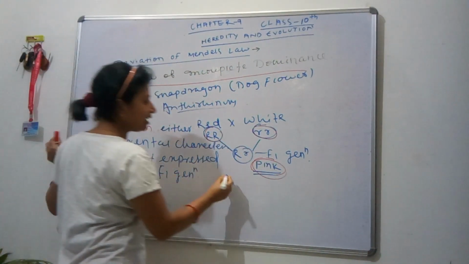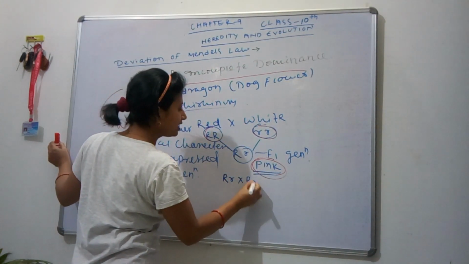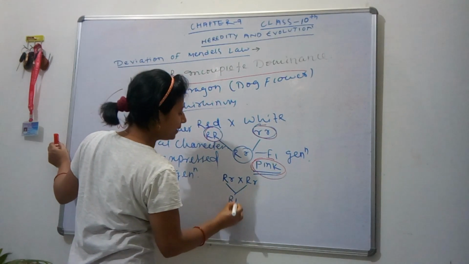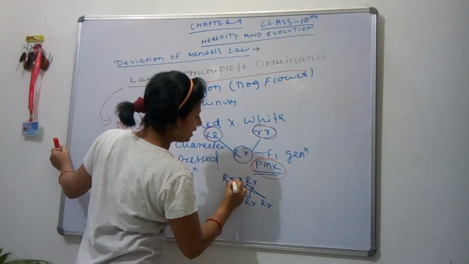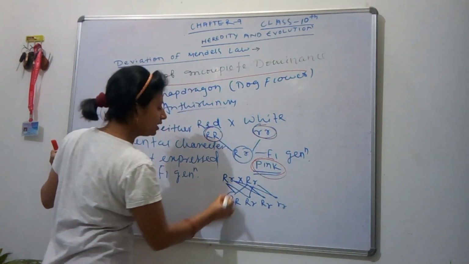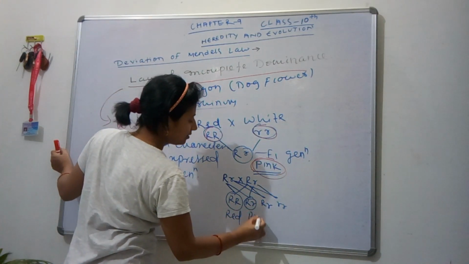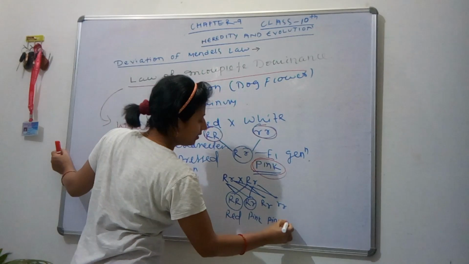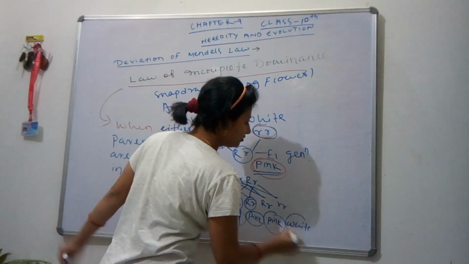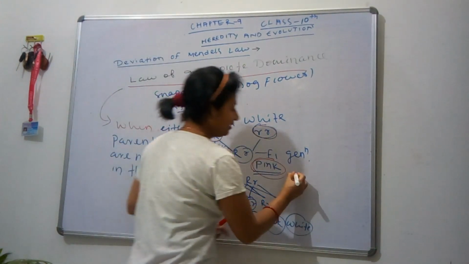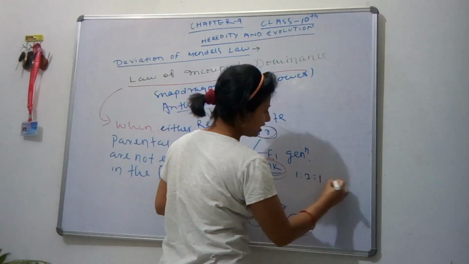When a self cross was done between the F1 generation, that is capital R, small r and capital R, small r, it gives capital R capital R, capital R small r, capital R small r, and small r small r. So it will be expressed as red, pink, and white. This is the phenotypic ratio of this cross, 1:2:1.